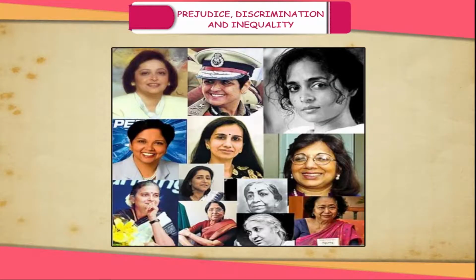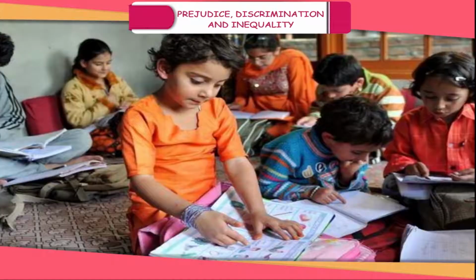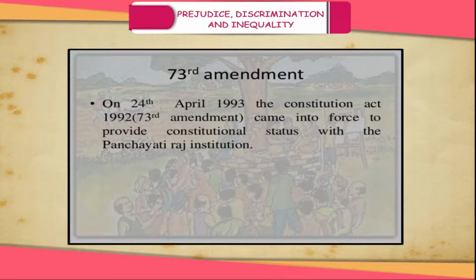The government has taken several measures to improve the status of women. The Hindu Succession Act 2005 has given Hindu women equal rights on inherited property. Non-formal education and free education to the girl child has been introduced. Reservation of seats in the Panchayat, 73rd Constitution Amendment 1992, and changes in the inheritance and marriage laws have resulted in the empowerment of women.